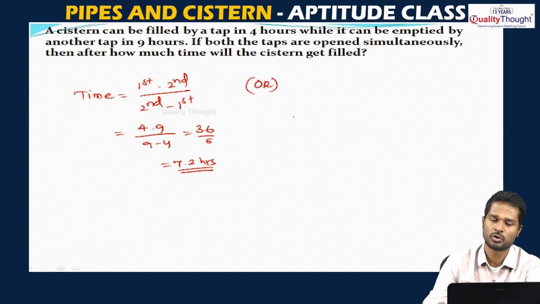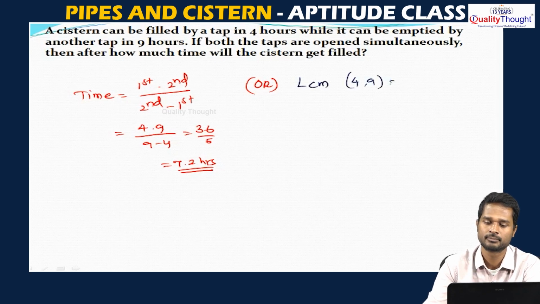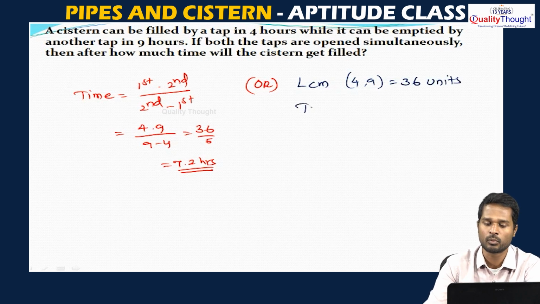Or the question can be solved by taking the LCM again. The LCM of 4 comma 9: 9 4s are 36, 4 9s are 36, which is 36 units. This is the LCM of both the things. So, the total capacity is 36 units. Always write the highest values first.